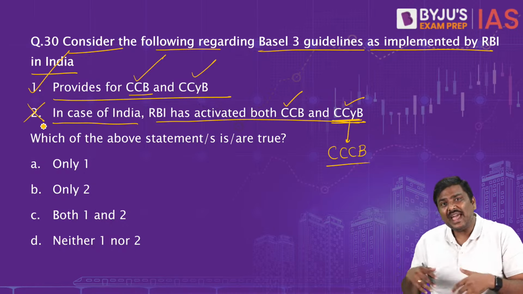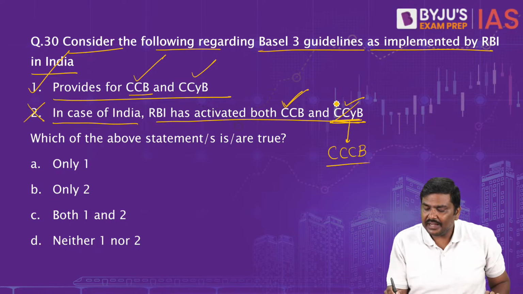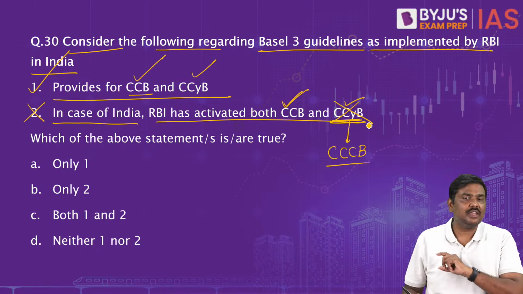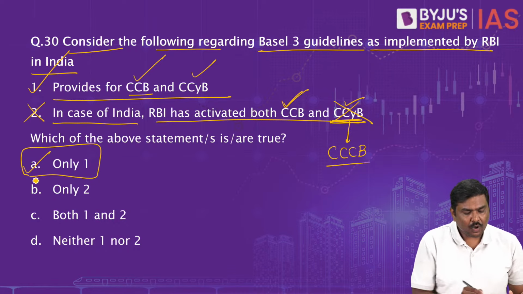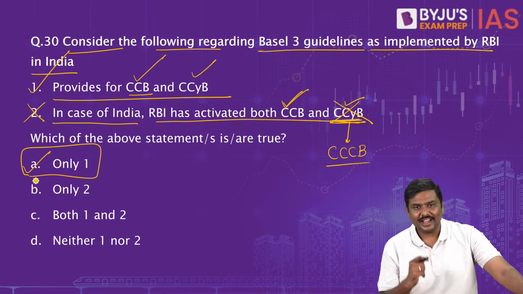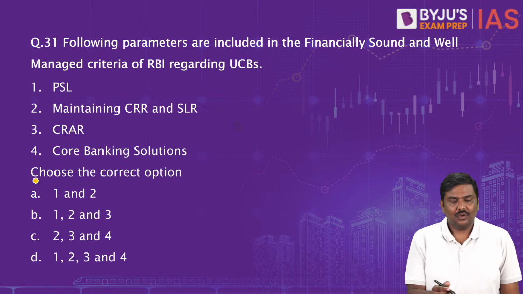But has RBI activated both of them? No, it has activated only CCB. It hasn't activated CCYB in case of India. So the right option for question number 30 will be option A. Only one is correct. Let me go to question number 31.